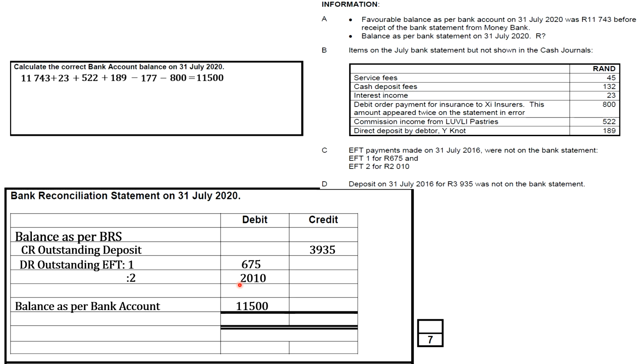That means our balance carried down, or the balance is going to be on the credit side. So what you're going to do is take this 14,185 and subtract the 800 and the 3,935, and you're going to get 9,450, which is the balance as per BRS, balance as per bank reconciliation statement, which was the one they put here, but with the question mark.